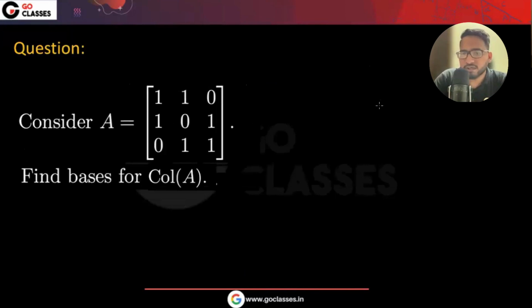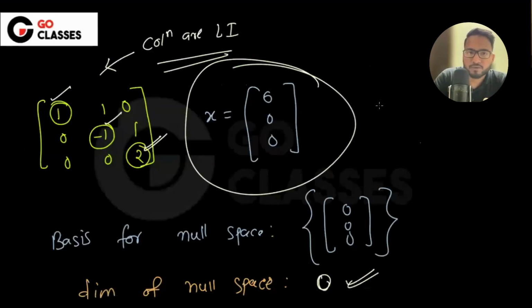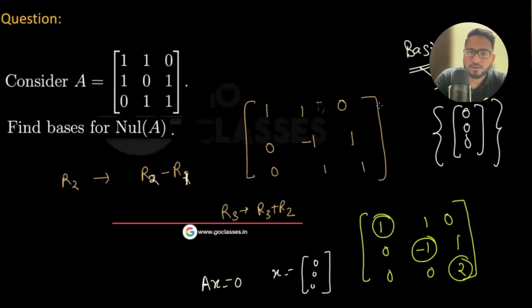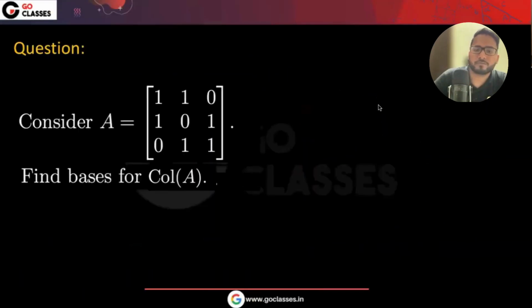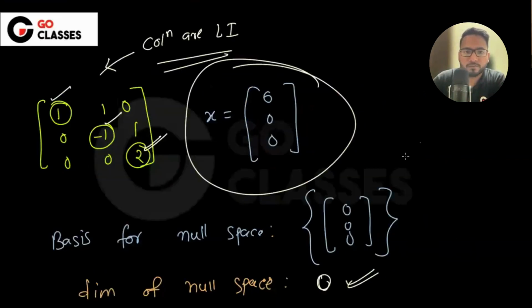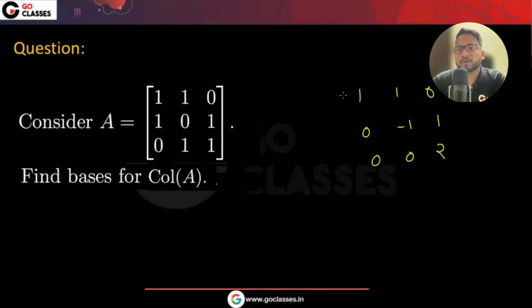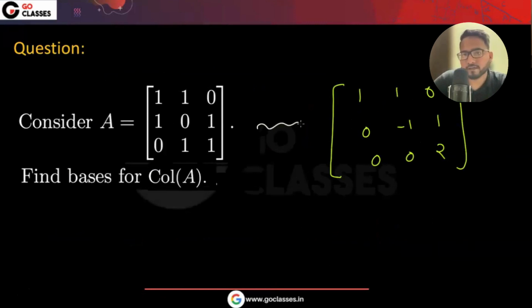Now, let's do this interesting question, which is saying find the basis for the column space. Is this the same question? Okay, so let me just copy this. This is 1, 1, 0, 0, minus 1, 1, 0, 0, 2 or minus 2. If you do the elementary operation, then the reduced form, you will be getting something like this. Now they are saying find the column space of A.